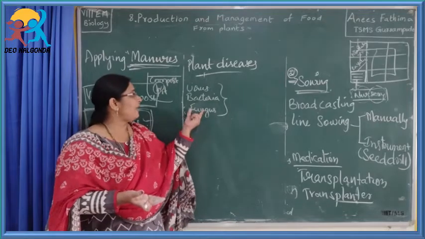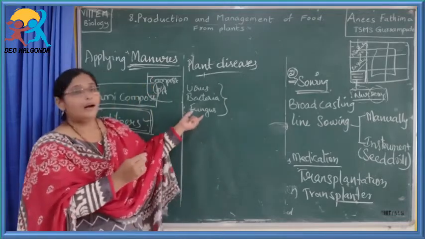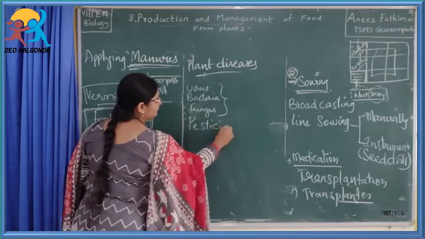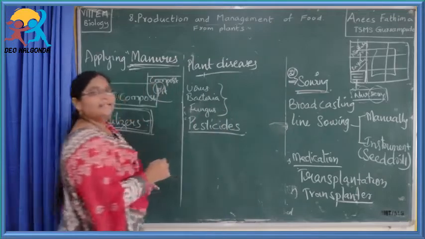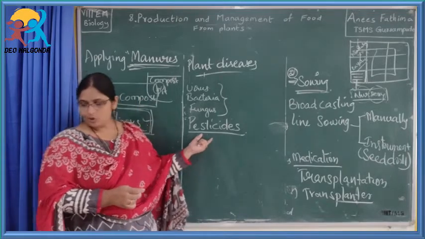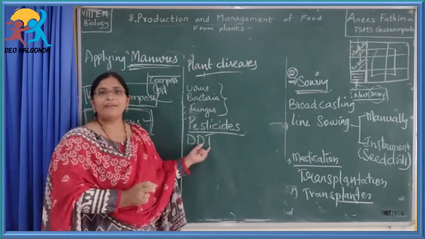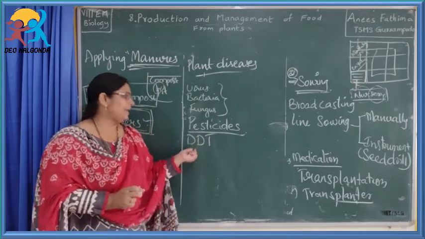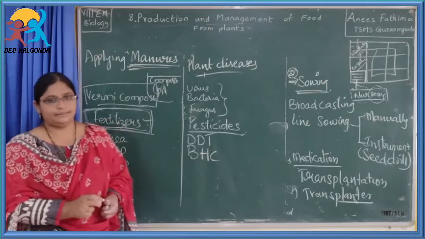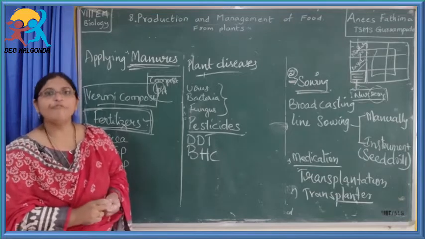The farmer has to kill this. How will this be killed? A chemical is used to kill this virus, bacteria or fungus. They are called pesticides. Pesticides are the chemical substances which are useful to kill the pests or insects. Examples of pesticides are DDT, dichloro diphenyl trichloroethane, that is DDT, BHC, benzene hexachloride. Next, we can say chlordane, endosulfan, all these are different types of pesticides.